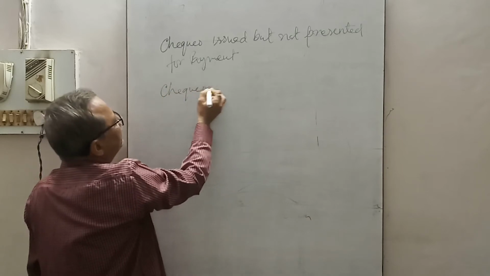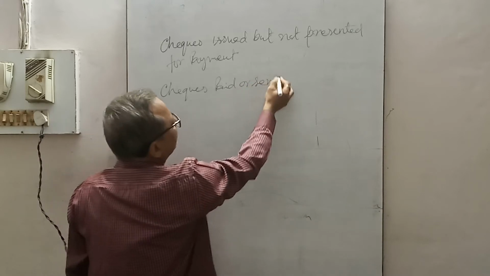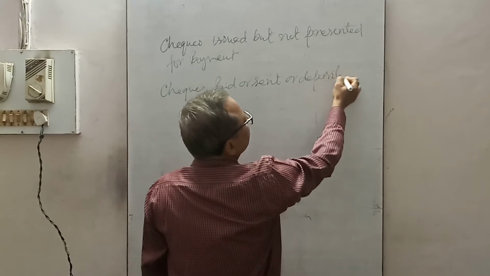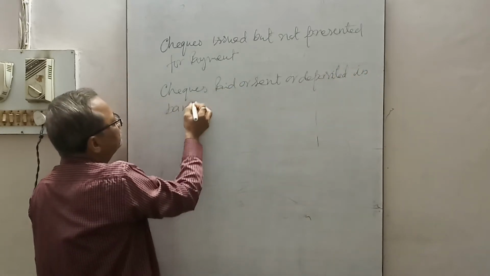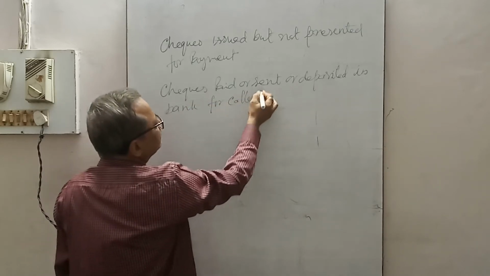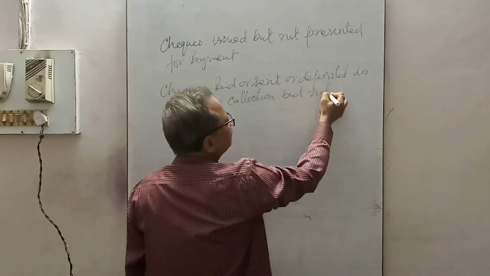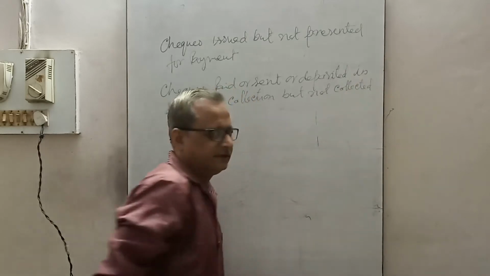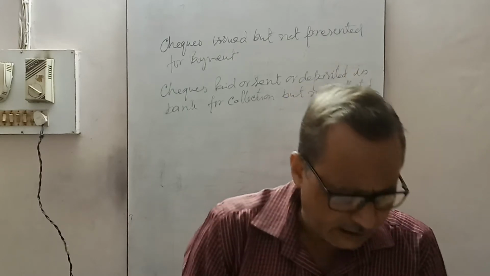Checks paid or sent or deposited in bank for collection but not collected. Check sent to bank for collection but not collected. This is the one reason.